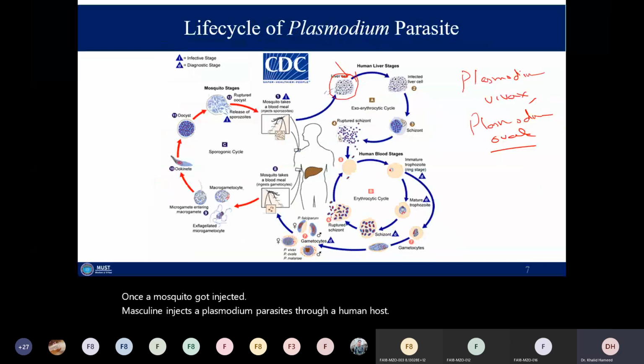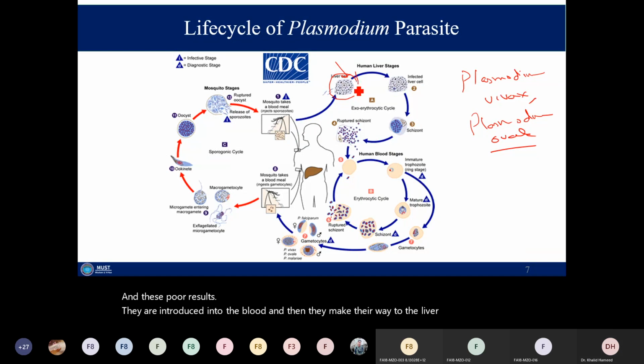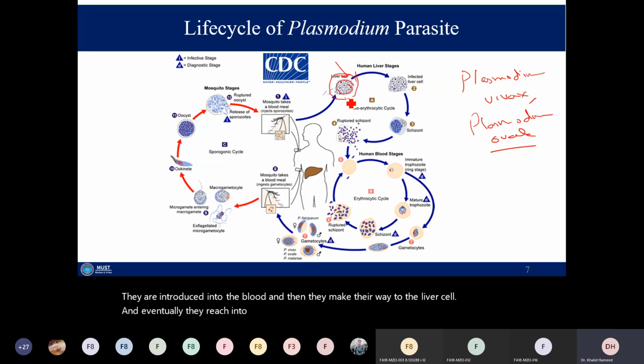These sporozoites are introduced into the blood and then make their way to the liver cell, and eventually they reach a liver cell and get internalized in it.